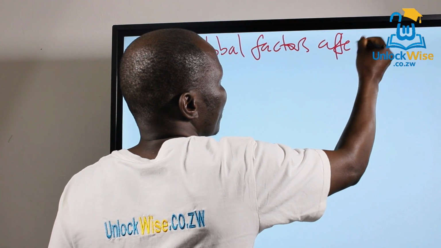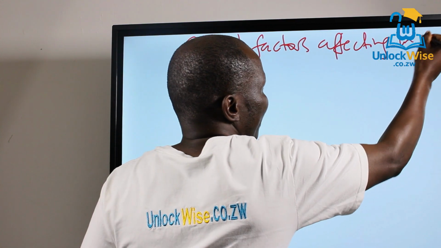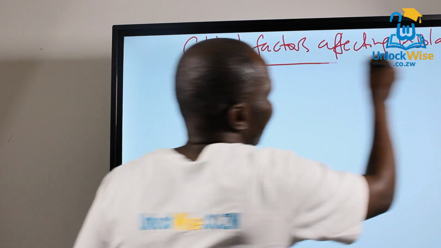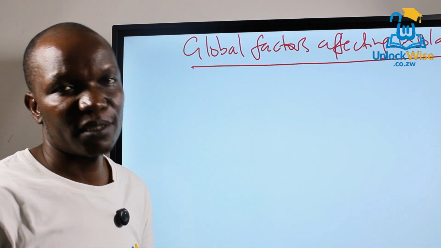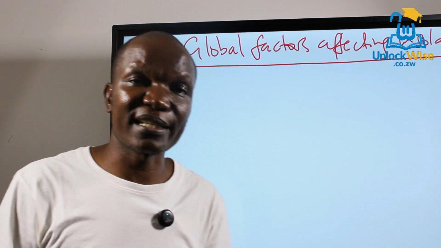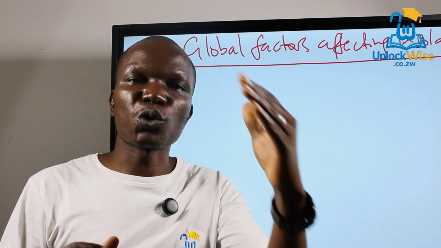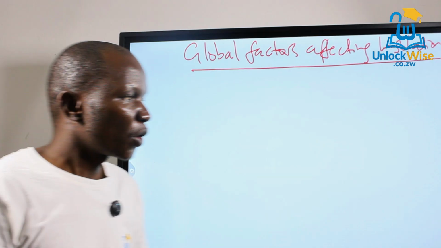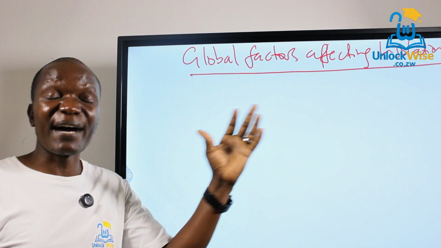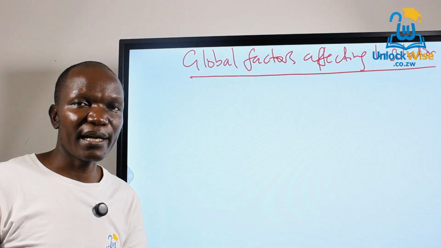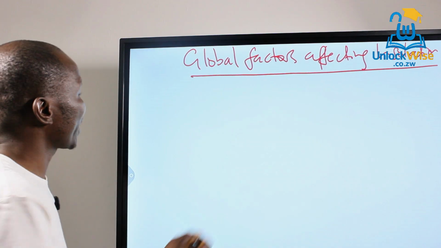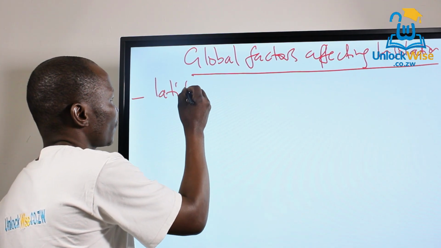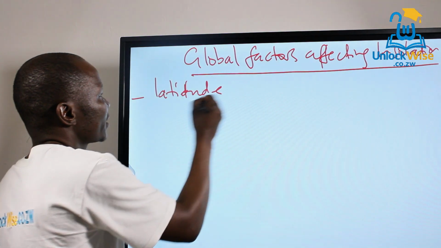Okay, so I also want us to look at global factors affecting insolation. Remember, the term insolation in this case simply refers to heat from the sun. There are several factors that affect insolation, and this causes global variation in our temperatures. I'll just browse through those. First, latitude.